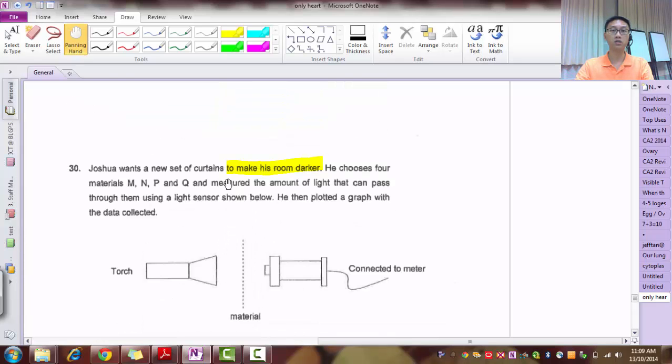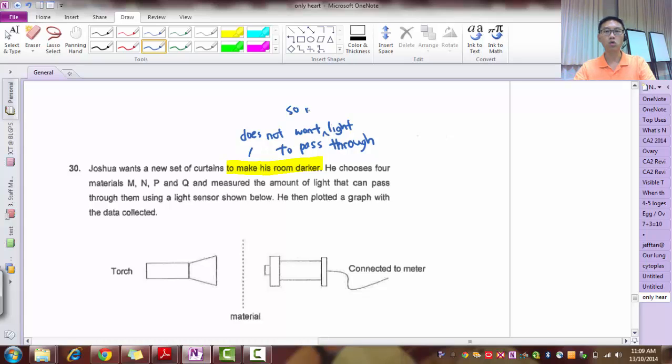Okay, so remember, he does not want, I'm going to write this now so at least you can copy it down. He does not want light to pass through. Okay, or he does not want so much. He does want some, but he doesn't want a lot. So he wants to make his room darker. He doesn't want pitch black, but he wants darker. Okay? Right, see you at booklet B.